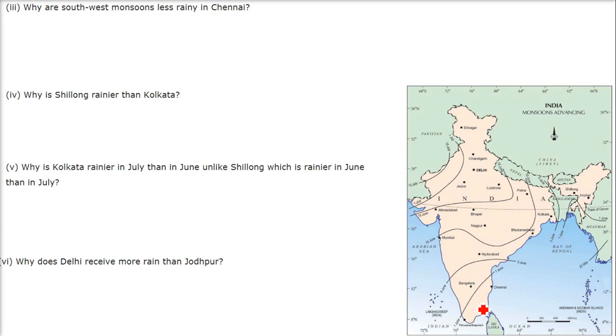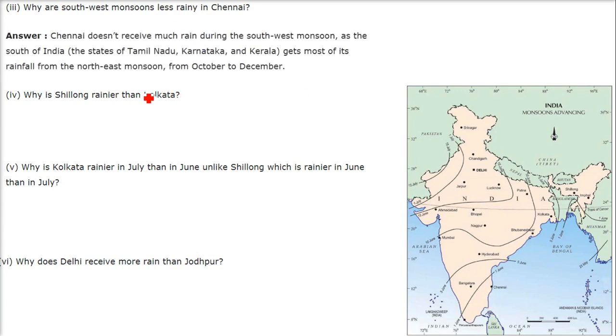Why are southwest monsoons less rainy in Chennai? Chennai doesn't receive much rain during the southwest monsoon. When the monsoon winds are going, this area is parallel to the wind direction, so it doesn't rain here. But here, if you see, these are the Western Ghats.